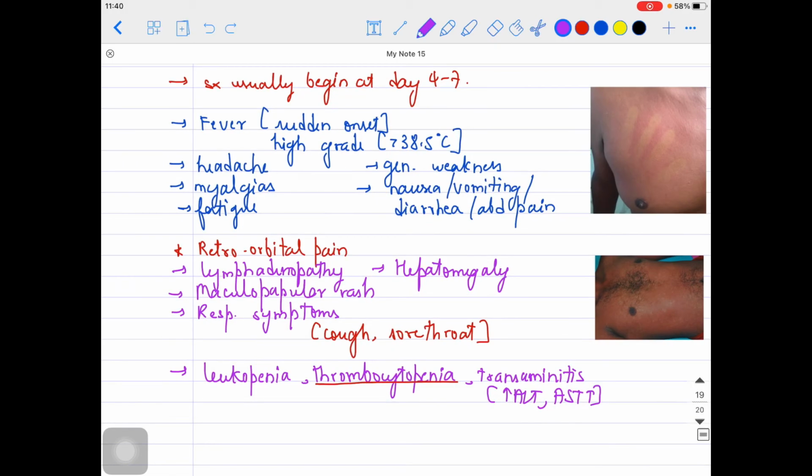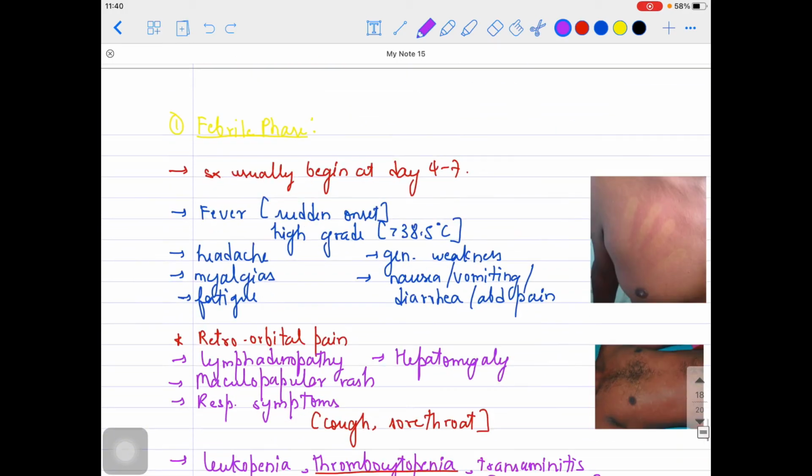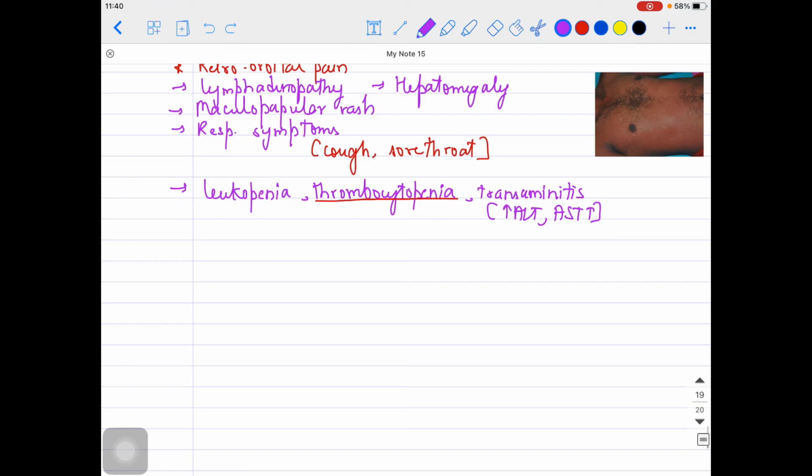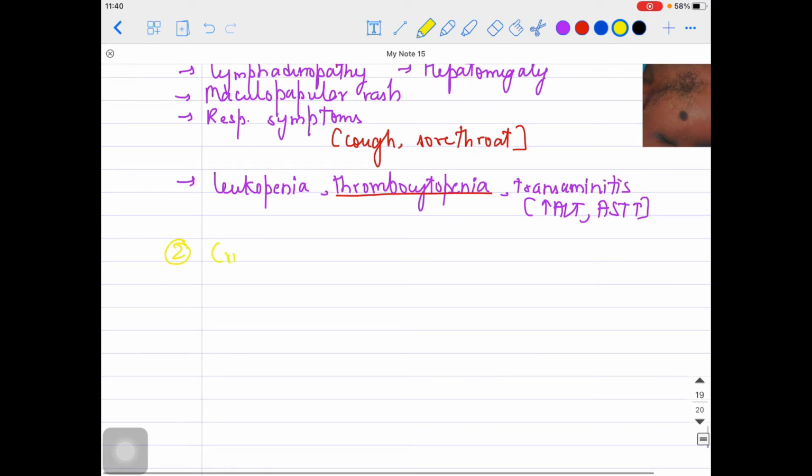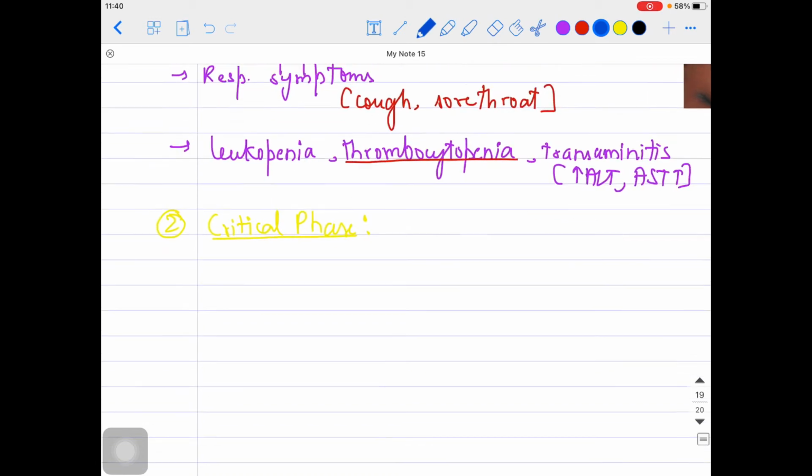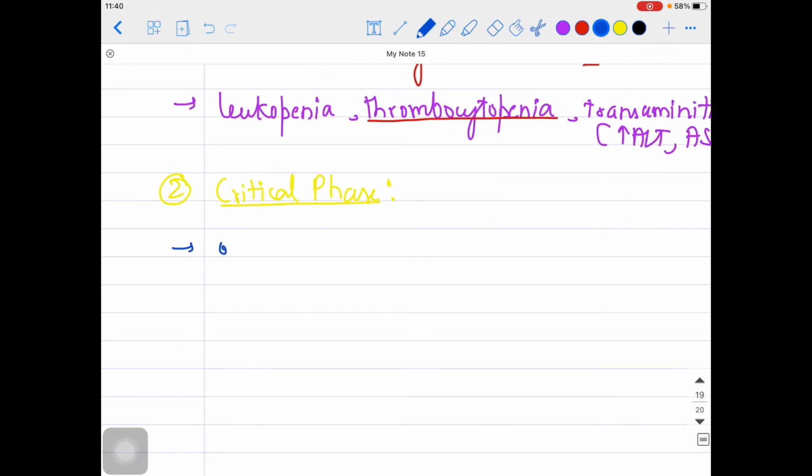Now from the febrile phase, guys, the second phase was our critical phase. Now it might be present in some patients, it might not be present in other patients, right? So guys, it is plus or minus, as I already told you. So after the febrile phase, we have the critical phase. So let's talk about the critical phase as well. It occurs in some patients of dengue fever. A small portion of the patients might have this critical phase.